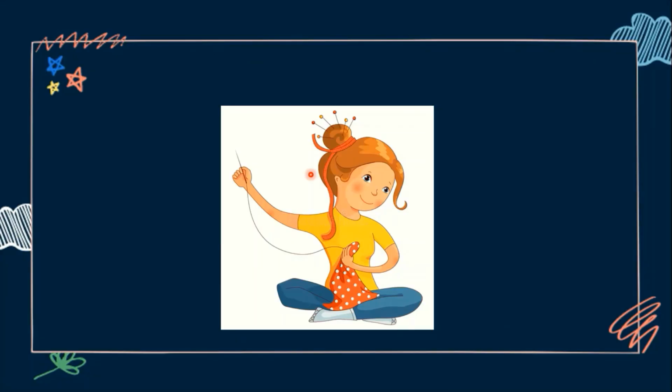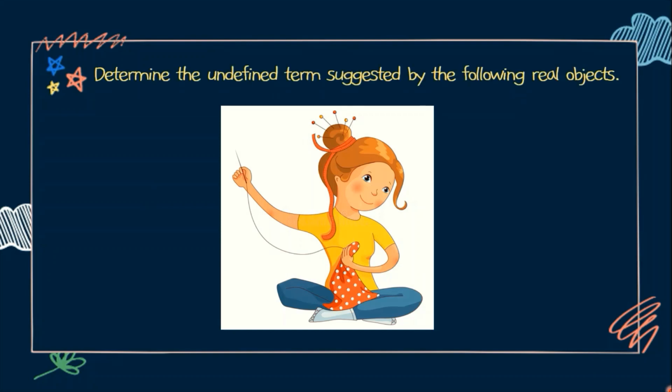This is an illustration of a girl sewing. We have to determine the undefined terms suggested by the following real objects that this girl is using in sewing. First, we have the tip of the needle. So this is the needle.